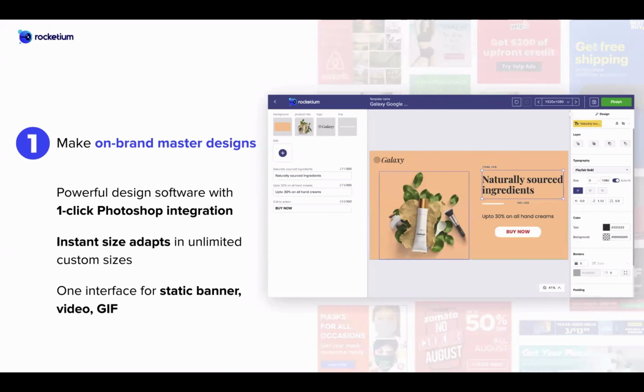Okay, no problem. The entire process starts with defining brand compliant templates. Traditionally, everyone uses Photoshop today. So what we recommend is a Photoshop import, so you can create a base or master design in Photoshop. Then Rocketium allows you to import that within the platform. You can also create them in Rocketium as well.